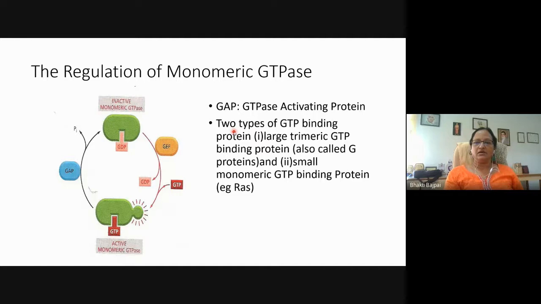So there are two types of GTP binding proteins. One is the large trimeric GTP binding protein, also called the G proteins, and the small monomeric GTP binding protein, of which the example shown here is RAS. So two types of GTP binding proteins are there: large trimeric GTP binding protein and small monomeric GTP binding protein, of which RAS is one important example.